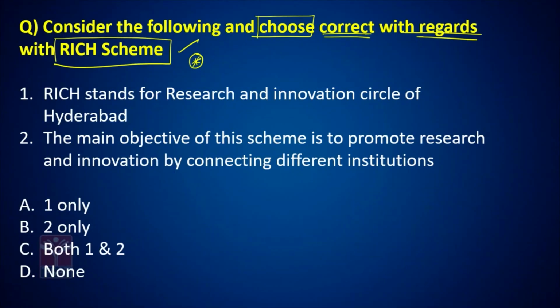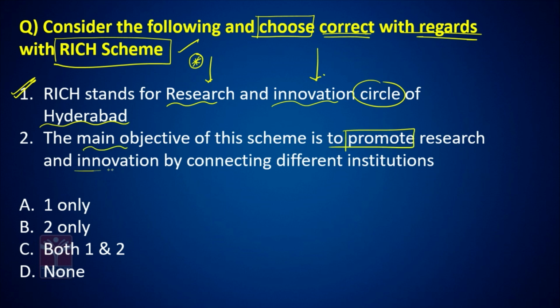Look at statement number 1. RICH stands for Research and Innovation Circle of Hyderabad. Absolutely correct. It talks about Research and Innovation Circle of Hyderabad. The main objective of this scheme is to promote research and innovation by connecting different institutions. This is also correct.